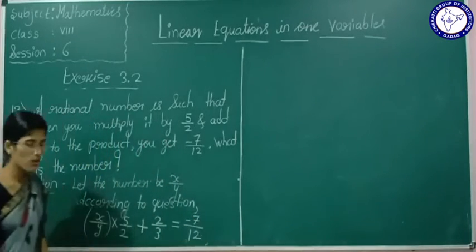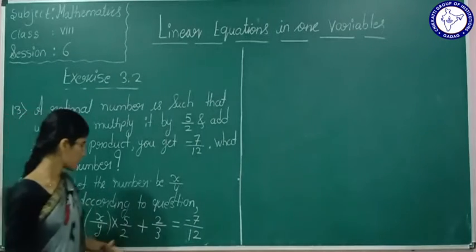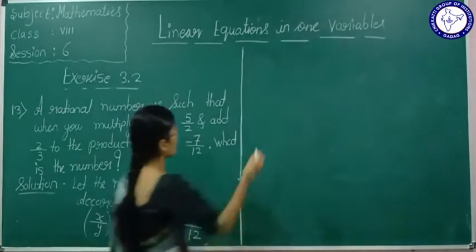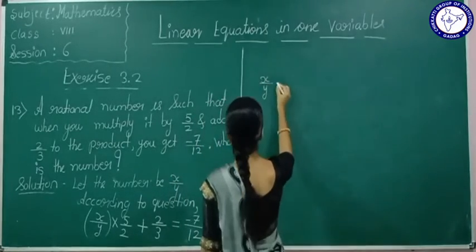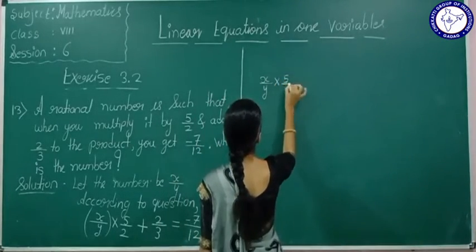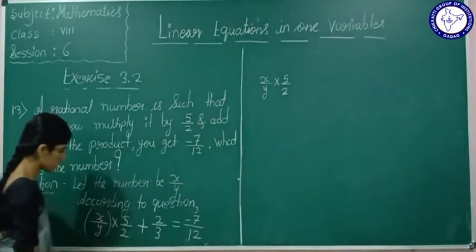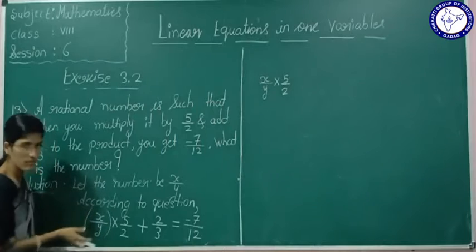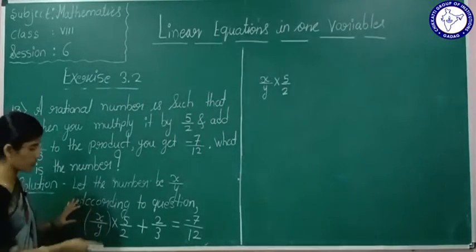We have to find out what this number is. Now here we will solve this. x by y multiplied by 5 by 2. Now here students, we want to know this number, x by y.